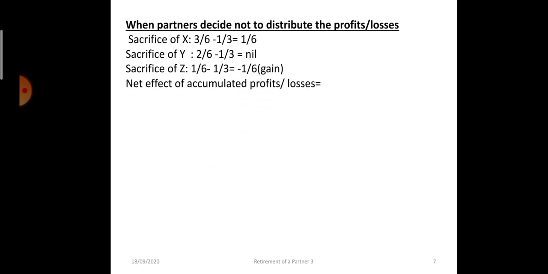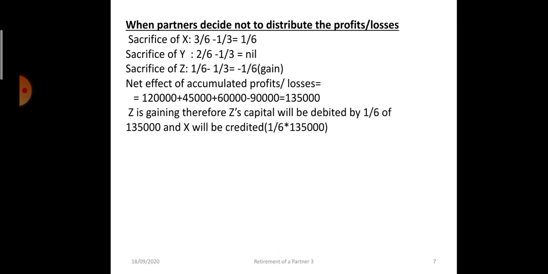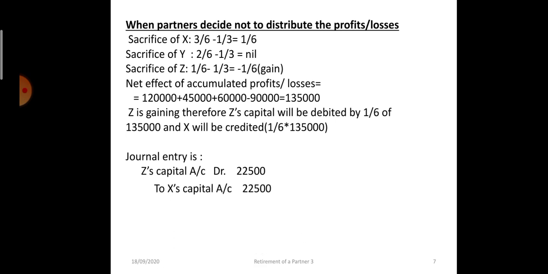So let's find out the net effect of accumulated profits and losses. Reserves, workman compensation reserve and P&L will be added. Advertisement suspense, which has a debit balance, will be deducted. So the net effect is positive 1,35,000 rupees. So Z, who is gaining, will be debited by 1/6 of 1,35,000, and X, who is sacrificing, will be credited by 1/6 of 1,35,000 rupees. So Z's capital account debit 22,500 to X's capital account 22,500.